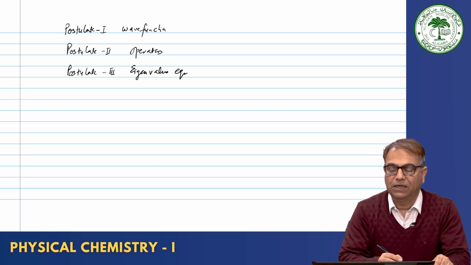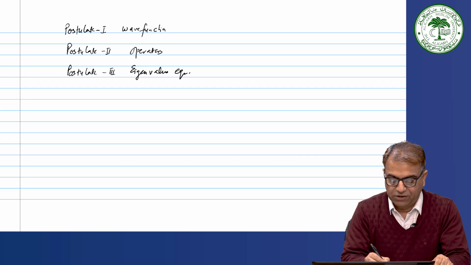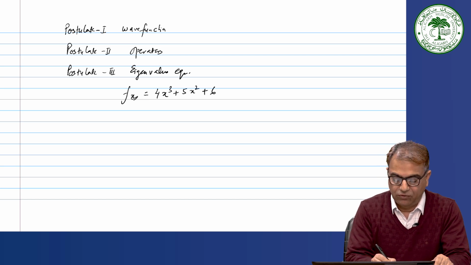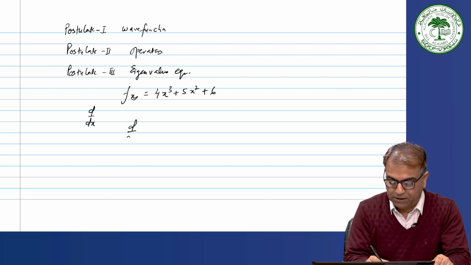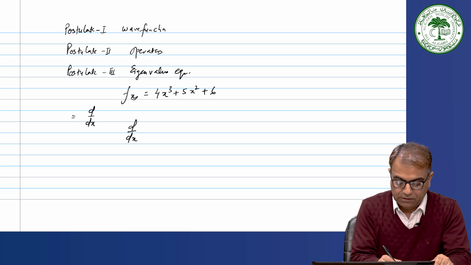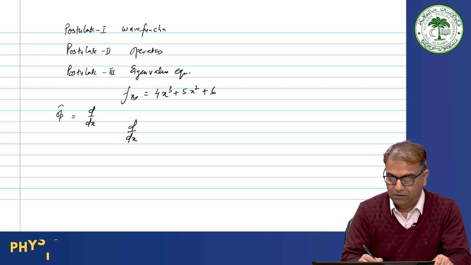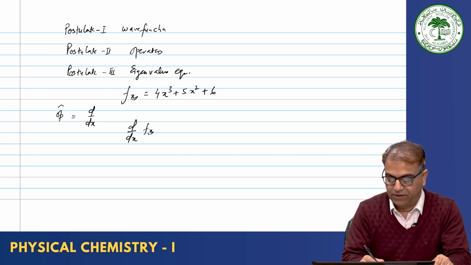Okay. And in the last class I told you that if you have a function f(x), say 4x cube plus 5x square plus 6, and your operator is d/dx, then you operate with this operator on this function, and you get 12x square plus 10x.